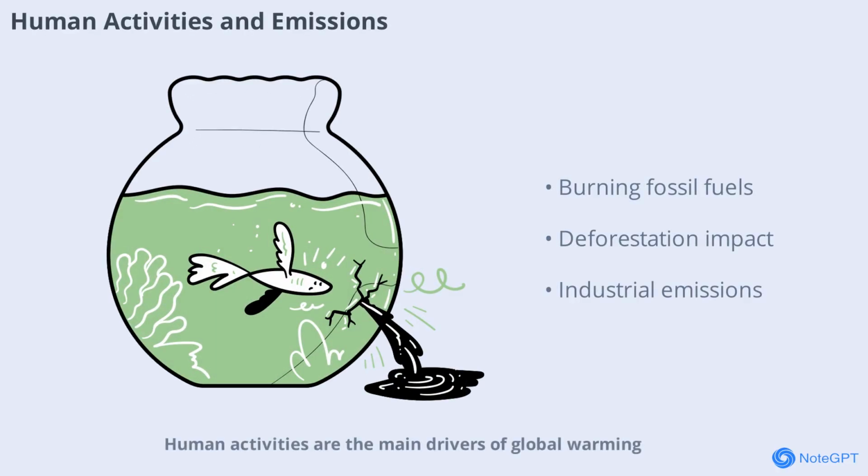Human activities are the main drivers of global warming. The burning of fossil fuels for electricity, heat, and transportation releases massive amounts of carbon dioxide into the atmosphere. Deforestation, or cutting down trees, reduces the planet's ability to absorb carbon dioxide. Industrial processes and agriculture also contribute significantly to greenhouse gas emissions. Every time we drive a car, use electricity from coal-fired power plants, or clear forests, we add to the problem. Recognizing these sources is the first step toward meaningful action.